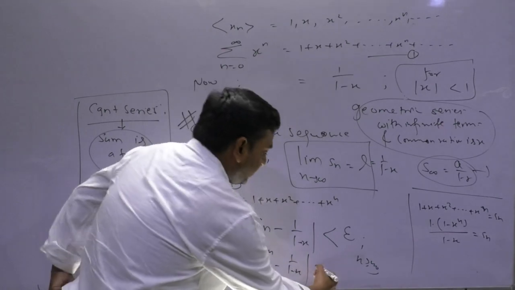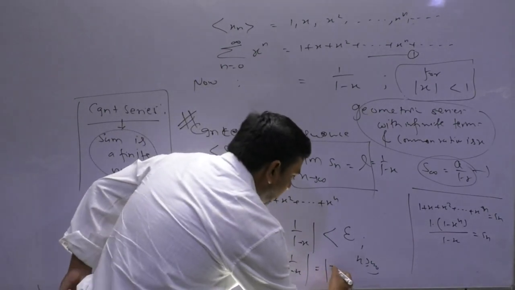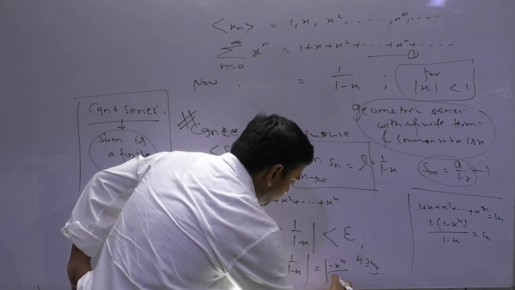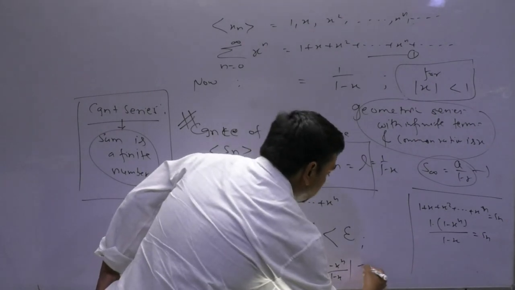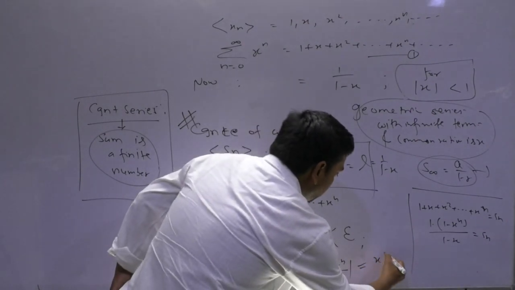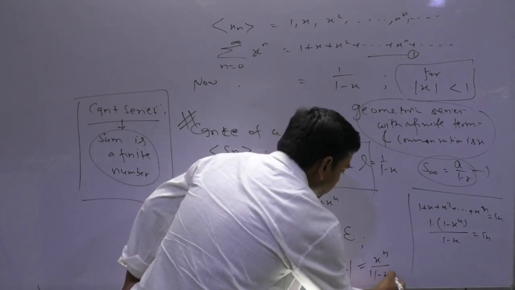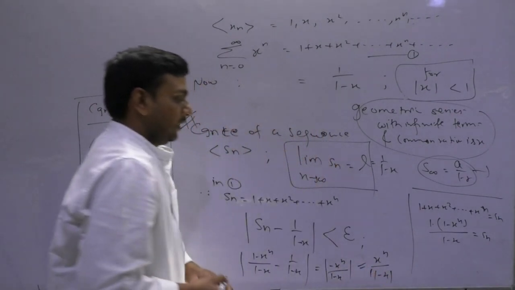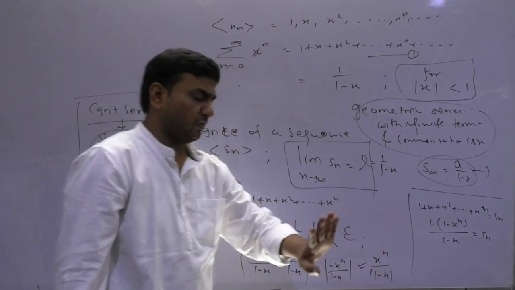So dear, this comes out to be modulus of minus x raised to the power n upon 1 minus x. So this comes out to be x raised to the power n times 1 upon modulus of 1 minus x. Here you can take modulus of x, no issues.